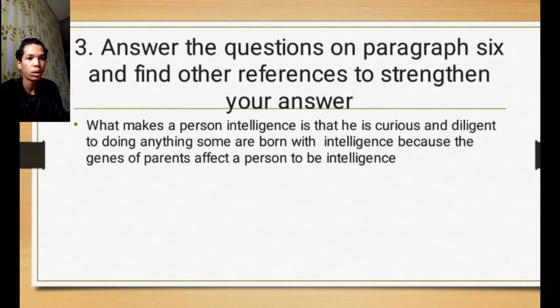3. Answer the question in paragraph 6 and find other references to strengthen your answer. What makes a person intelligent is that he is curious and diligent in doing anything. Some are born with intelligence because the genes of parents affect a person to be intelligent.